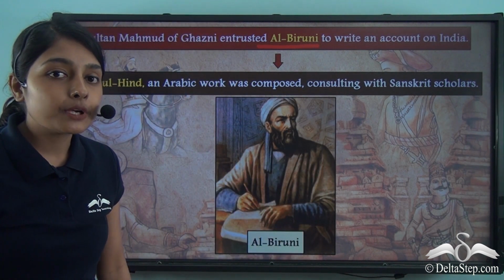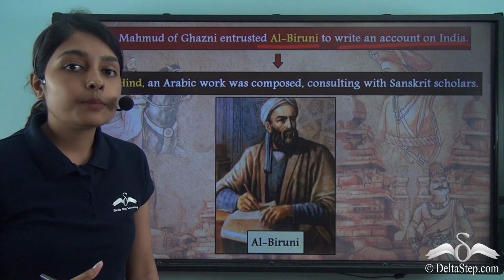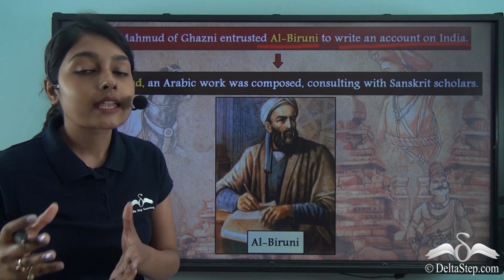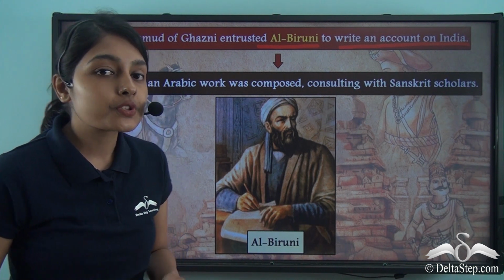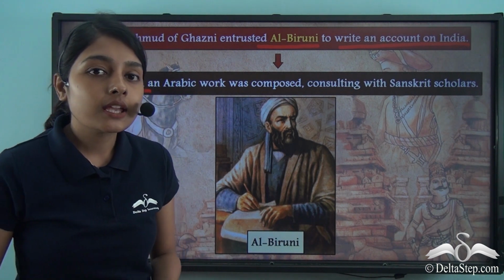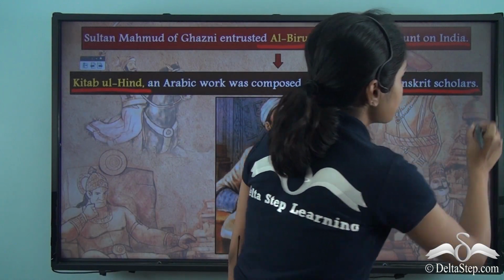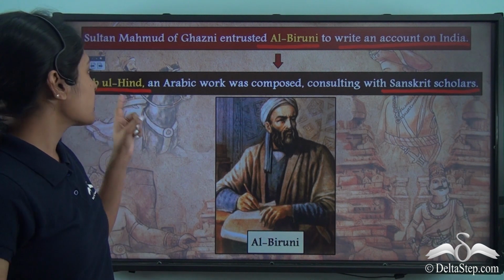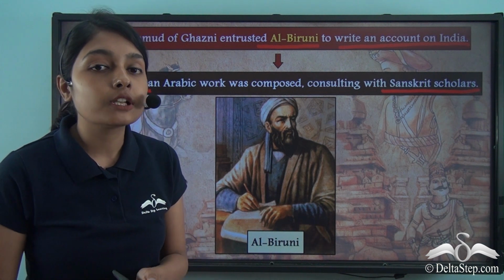He asked Al-Biruni to write an account on India. In this account, Al-Biruni would write about the people of India so that Sultan Mahmud of Ghazni gets to know them. Now, for this purpose, Al-Biruni composed an Arabic work which is known as Kitabul Hind. Kitabul Hind was composed in consultation with other Sanskrit scholars of the time. So it was Al-Biruni who composed this Arabic work known as Kitabul Hind, which is an account on India and the people who lived in India.